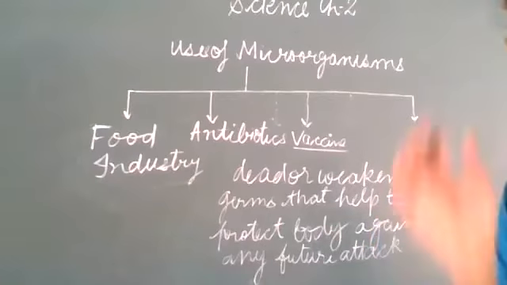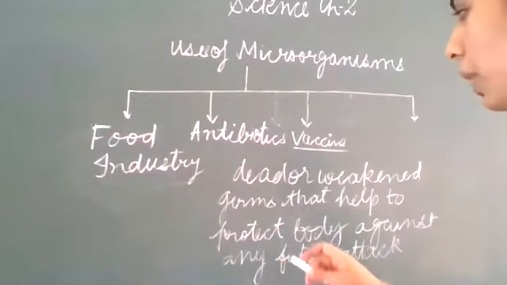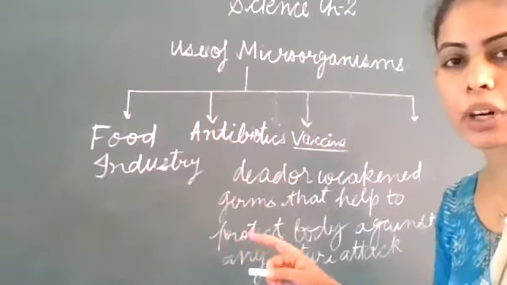And the next is, what are antibodies? When a vaccine is given to our body, antibodies are produced. So what are antibodies?